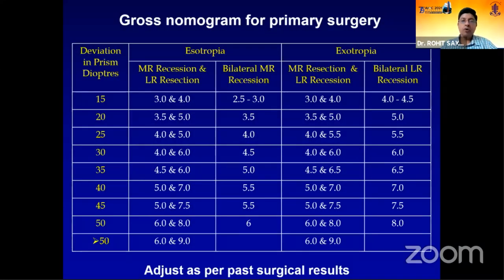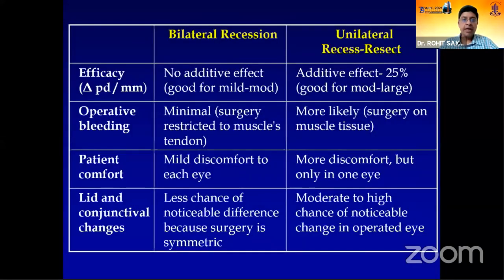There are described gross nomograms for primary surgery. Use them in your initial decision making, but over time, because of the variation in the way you operate, you may have a little difference in the outcomes, and you must alter your surgery according to your differences. There are a lot of options between bilateral recession and unilateral recess-resect. The advantage of a recess-resect procedure is that you get an added effect of almost 25% in a one-eye surgery, which is not possible in a bilateral recession.